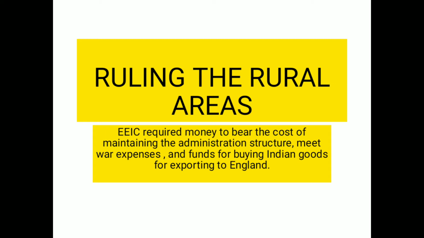Then there were war expenses also, whenever they needed to fight a war or annex any other territory, or for any other expenditure on the army, they needed money for that also. They also needed money for buying Indian goods to export to England. So for this trading also a lot of money was required. All this money they wanted to collect from India only, through the revenue system.